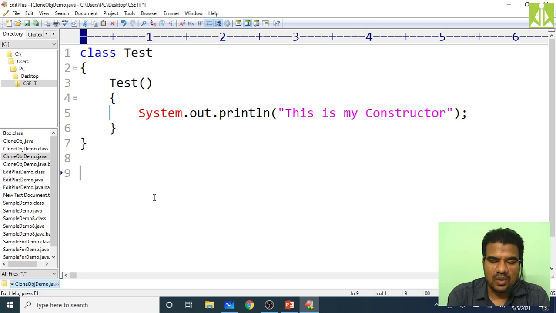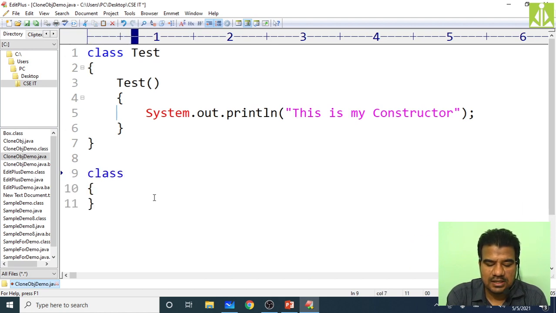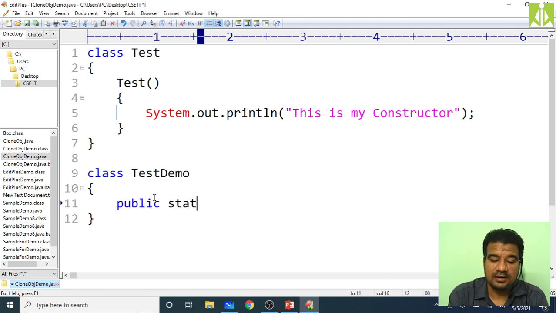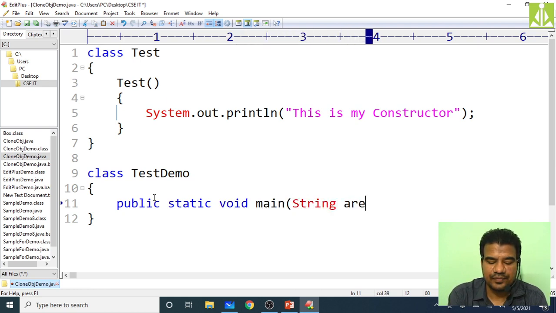Now I need to write another class, class test demo. Inside it put public static void main of String args.